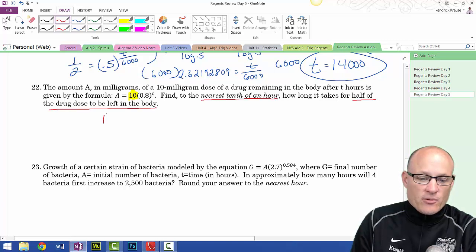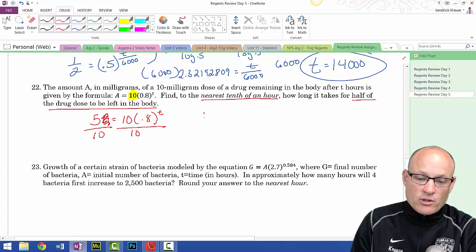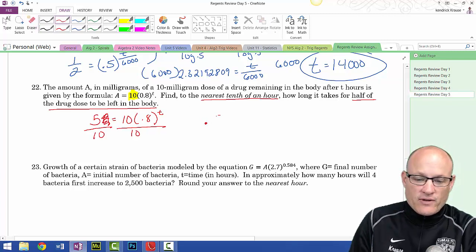Well, if the formula is A equals 10 times 0.8 to the t, I want to know when it's going to be half as much, so I want to put a 5 here. Isolate the exponential, I divide by 10, I get 1/2, but I'm just going to put it as 0.5. So I get 0.5 equals 0.8 to the t.